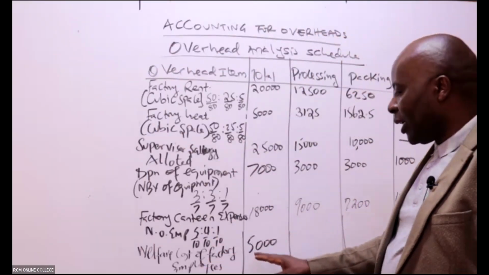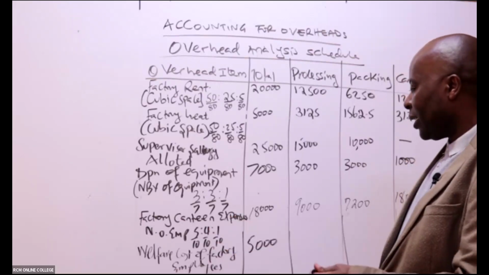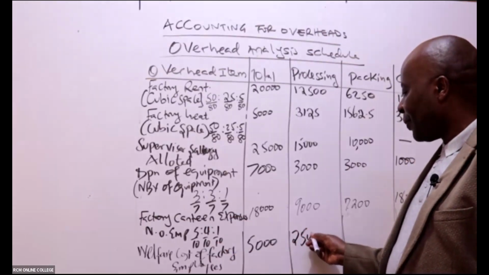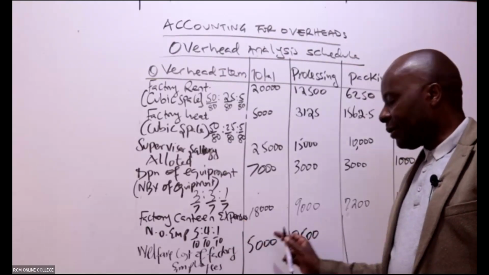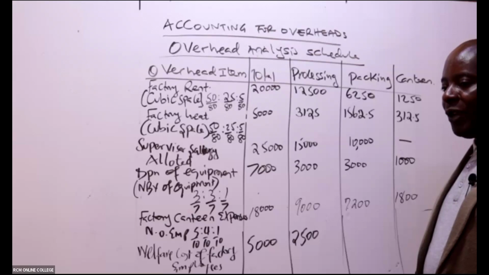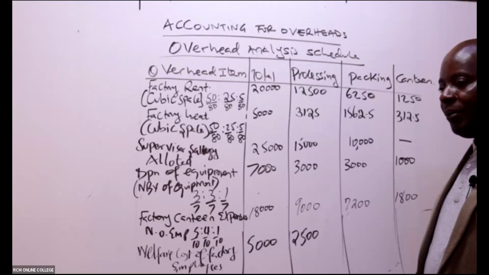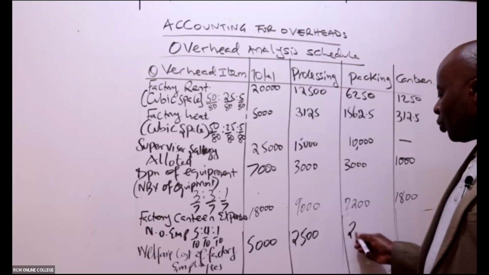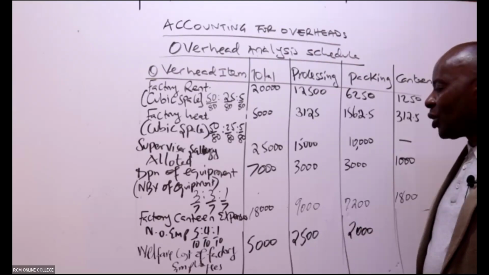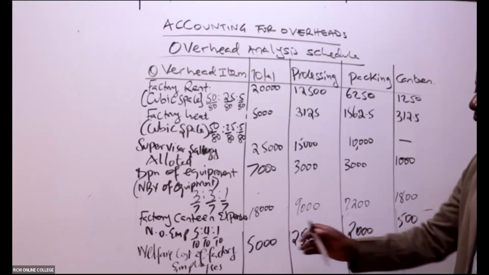So you can simply do the apportionment. 5,000 times 5 over 10 gives me 2,500. 4 over 10 times 5,000 gives 2,000. Then 1 over 10 times 5,000 gives us 500. Of course, if you add the three numbers, you get 5,000.